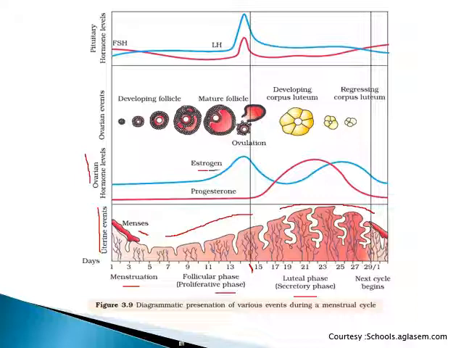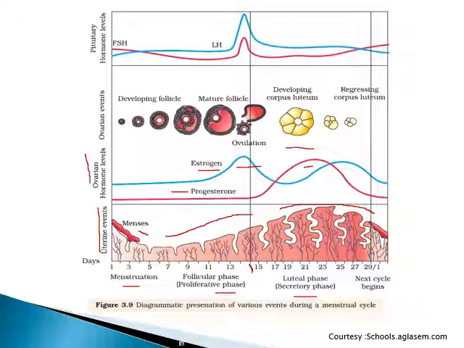Estrogen is a hormone released by the ovary and it reaches its peak during the 13th to 15th day, when the Graafian follicle is about to release its egg. Progesterone hormone is released from the corpus luteum. Here you can see that once there is a developing corpus luteum, there is a surge in progesterone. If fertilization happens and implantation occurs, then the corpus luteum does not degenerate and keeps on releasing the progesterone hormone.